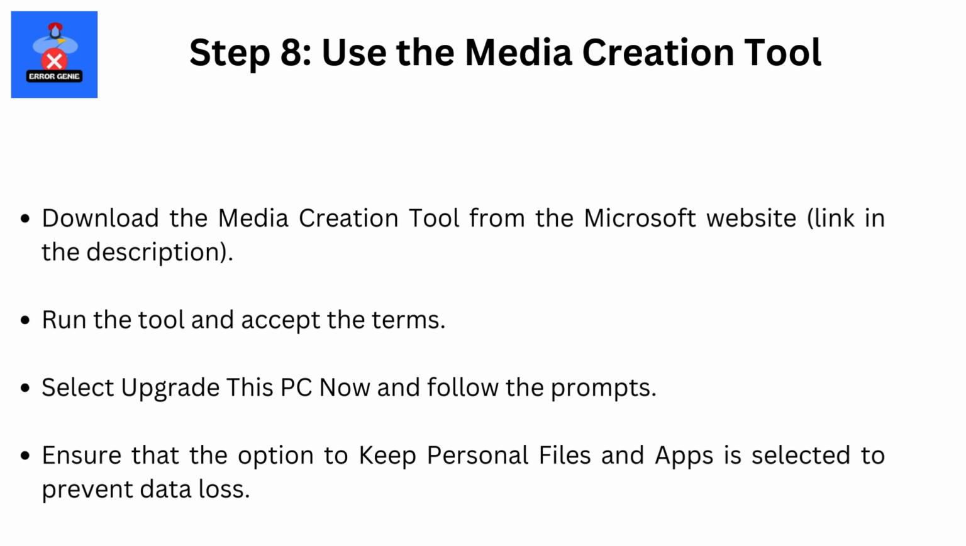Step 8. Use the Media Creation Tool. Download the Media Creation Tool from the Microsoft website, link in the description. Run the tool and accept the terms. Select Upgrade this PC now, and follow the prompts. Ensure that the option to keep personal files and apps is selected to prevent data loss.